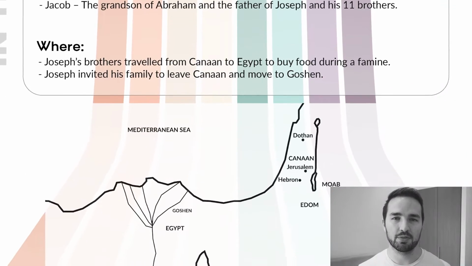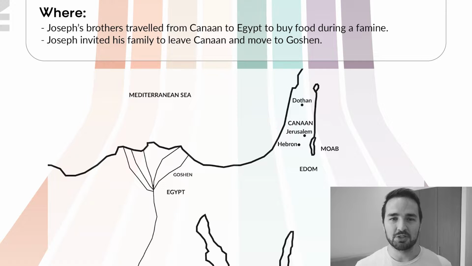Now, for the all-important map, Joseph's brothers came from Canaan all the way down to Egypt to buy food during the famine. And in this chapter, Joseph is going to invite his family to move from Canaan down to Egypt, specifically to an area known as Goshen.